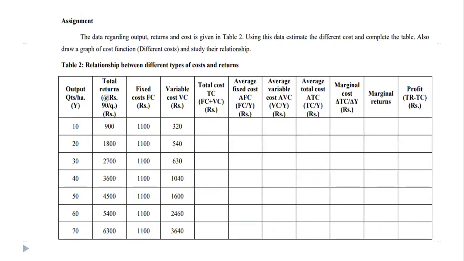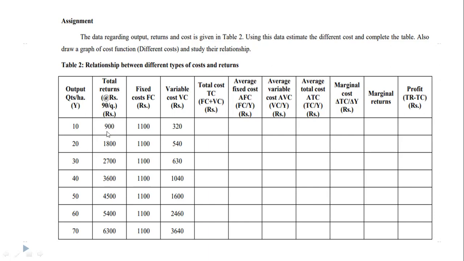Now, in your manual, one example is given. Try to solve this example with the help of the figures given in your manual. Here the output quantity is given, but the total returns you have to convert.